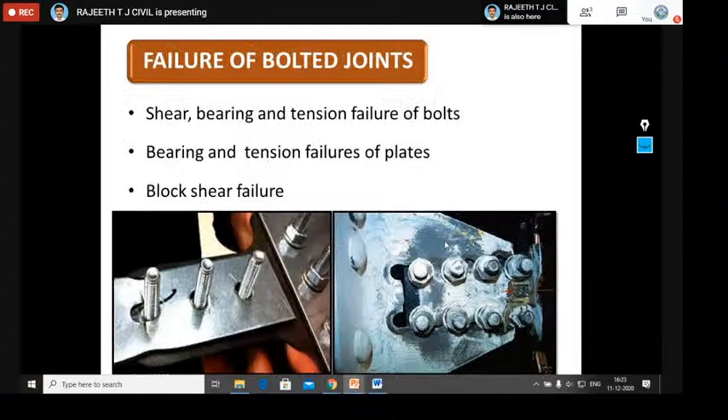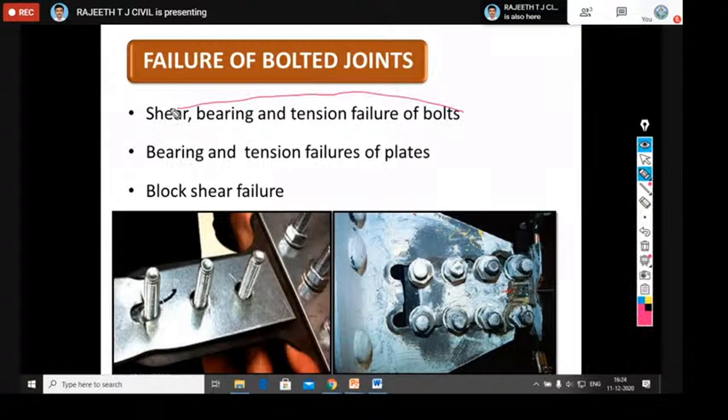So if you go to the next slide, you should know the various failure types of bolted connections. Normally our bolted connection will fail by shear failure of the bolt, due to the lower shear strength of the bolt after the application of the load. The bolt may also fail by bearing, and tensile failure of bolts may occur. That is all three with respect to the bolts.